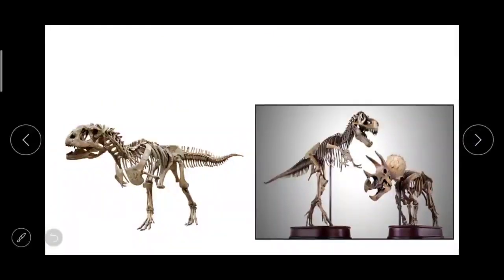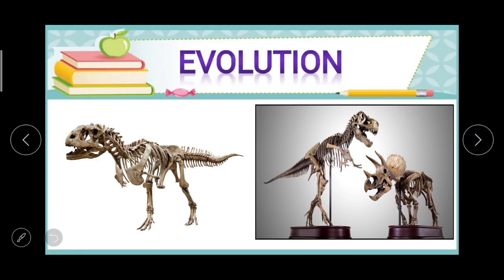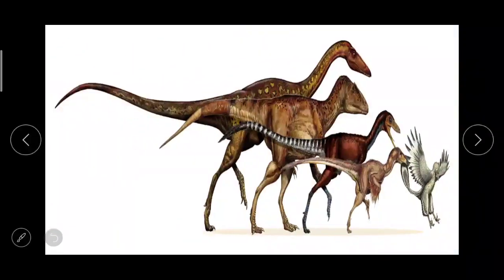Fossils of dinosaurs with wings have been discovered. It is believed that some species of two-legged, here you can see, two-legged and winged dinosaurs evolved into birds. So all these were the natural changes, and today also the process is